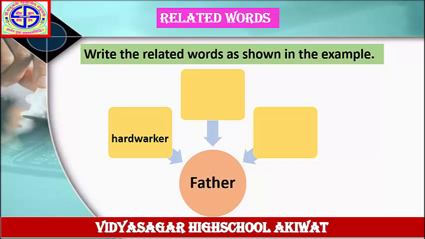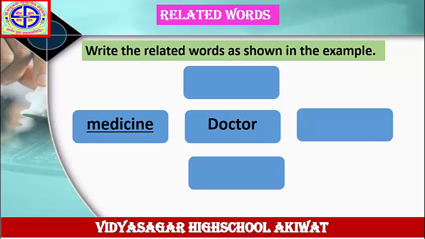Write the related words as shown in the example. Father. The answer is given here, hard worker. Write the related words as shown in the example.